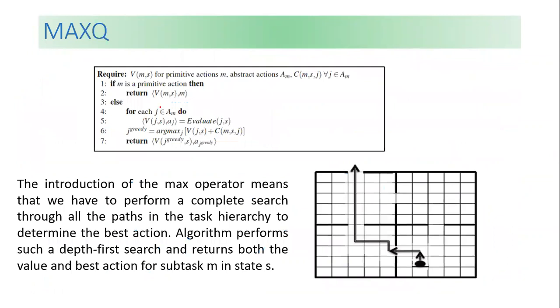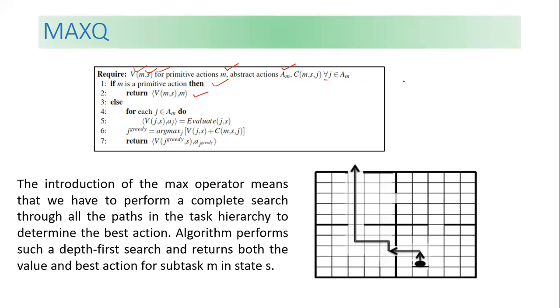So here we have this algorithm. We require V, M, and S. Primitive actions of M will be there, and A is the set of actions, and C will be there. M, S, J for all J belonging to A_M. If M is a primitive action, then we return this one.